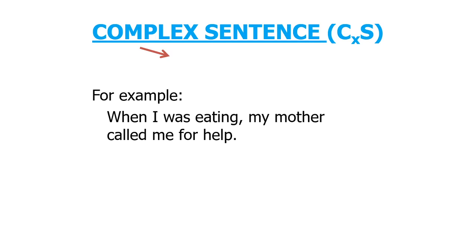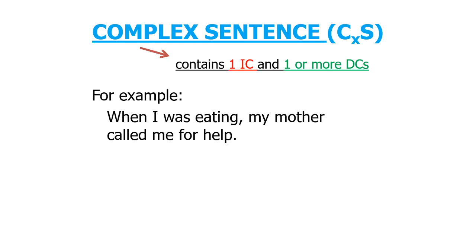Okay, the next type of sentence is complex sentence. A complex sentence contains one independent clause and one or more dependent clauses. In a complex sentence, one idea is generally more important than the other one, and the more important idea is placed in the independent clause and the less important idea is placed in the dependent clause.